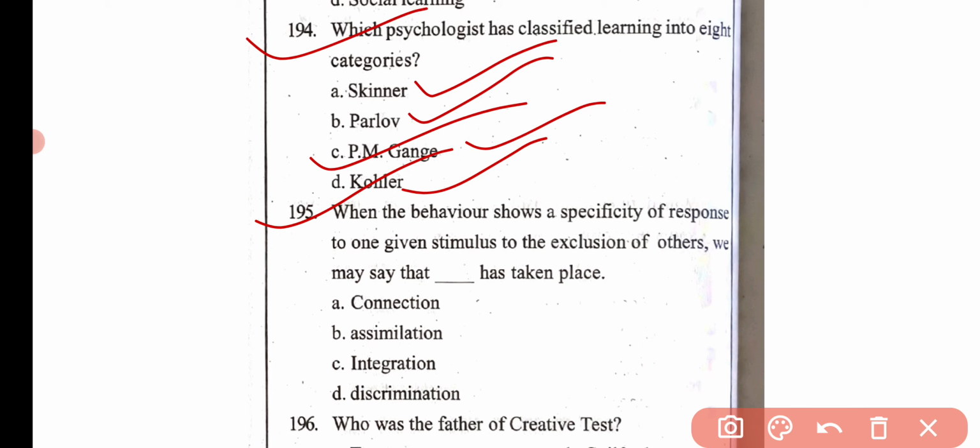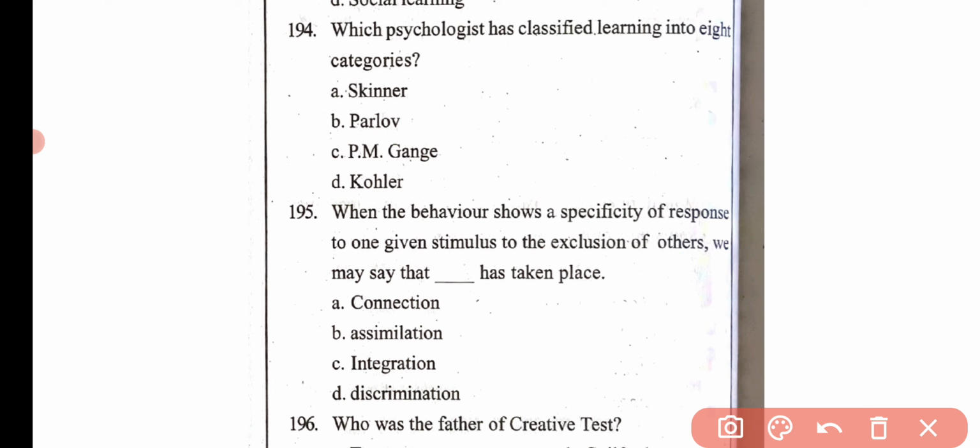Then the next question, when the behavior shows a specificity of response to one given stimulus to the exclusion of others, we may say that dash has taken place. Connection, assimilation, integration and discrimination. Here option D is the correct answer, discrimination.